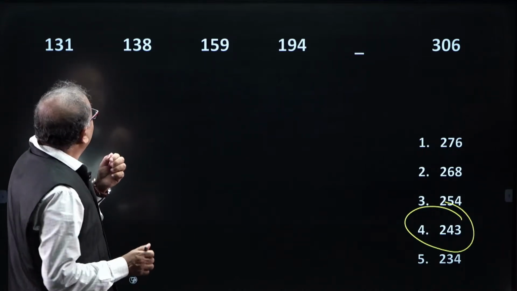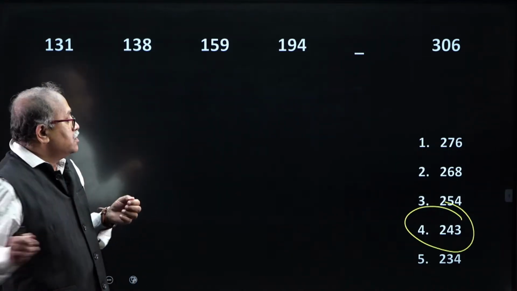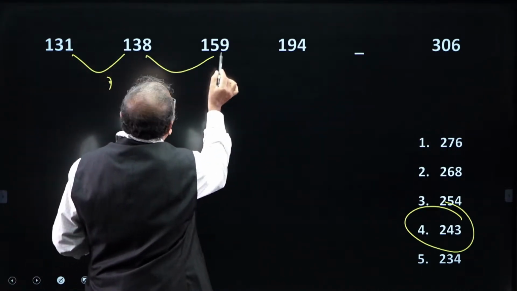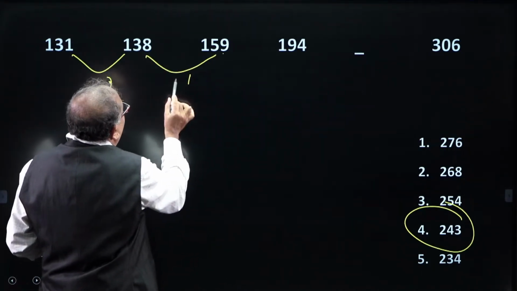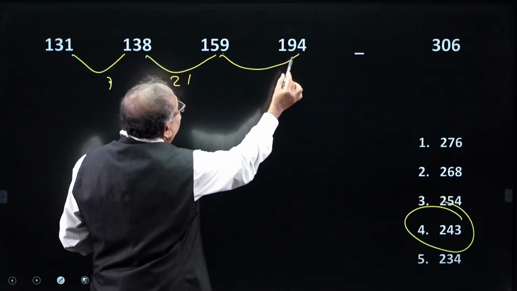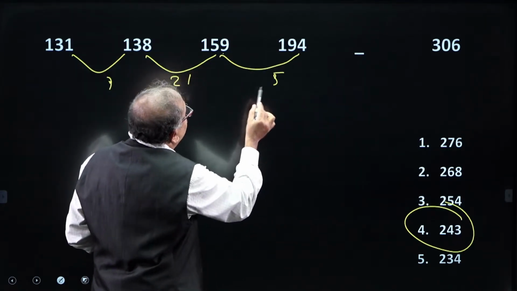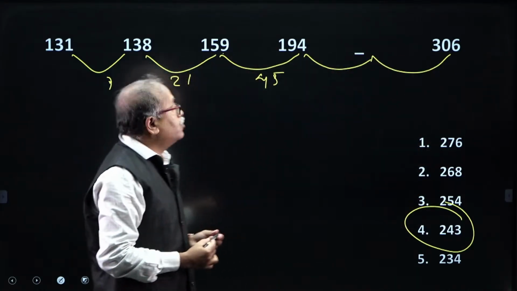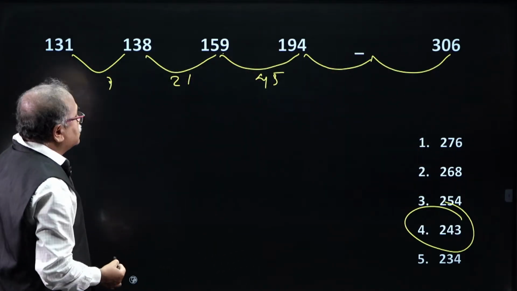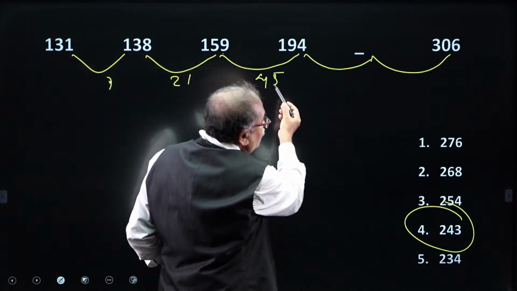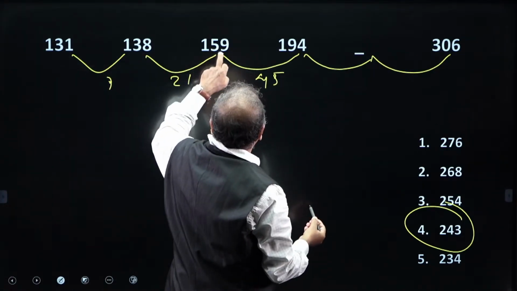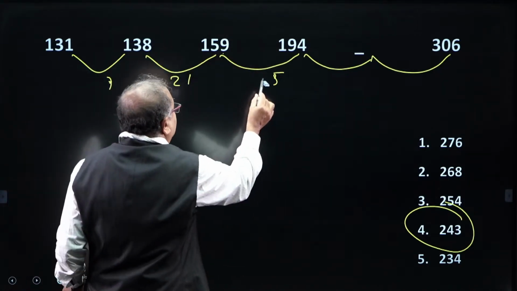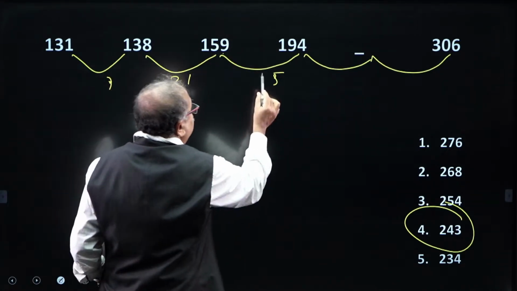What I am noticing over here: I see the difference from here to here is 7, from here to here that is 14, and 21 is there, from here to here that is 35.